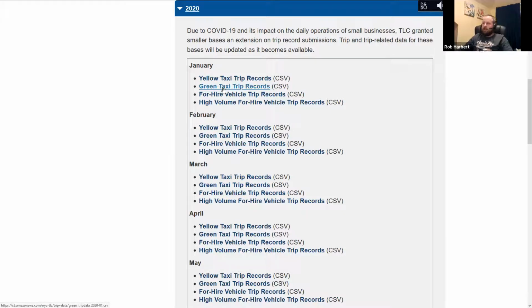And you can get a CSV file that you can open in Excel, and you can look at all of the parameters that the TLC manages, including things like the start time and end time for a trip, how much was charged, what taxes were collected, what fees were collected, how far they traveled, all kinds of associated trip metadata that goes with that. And this isn't so bad if you were just interested in, say, yellow taxi trips for January of 2020. But we're